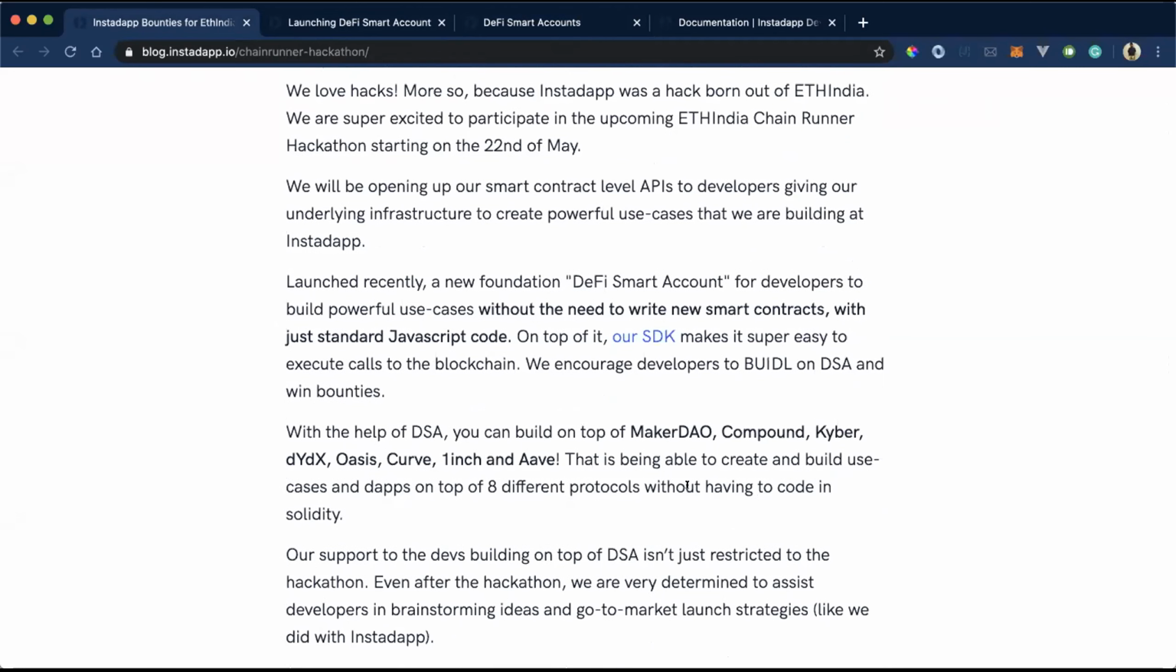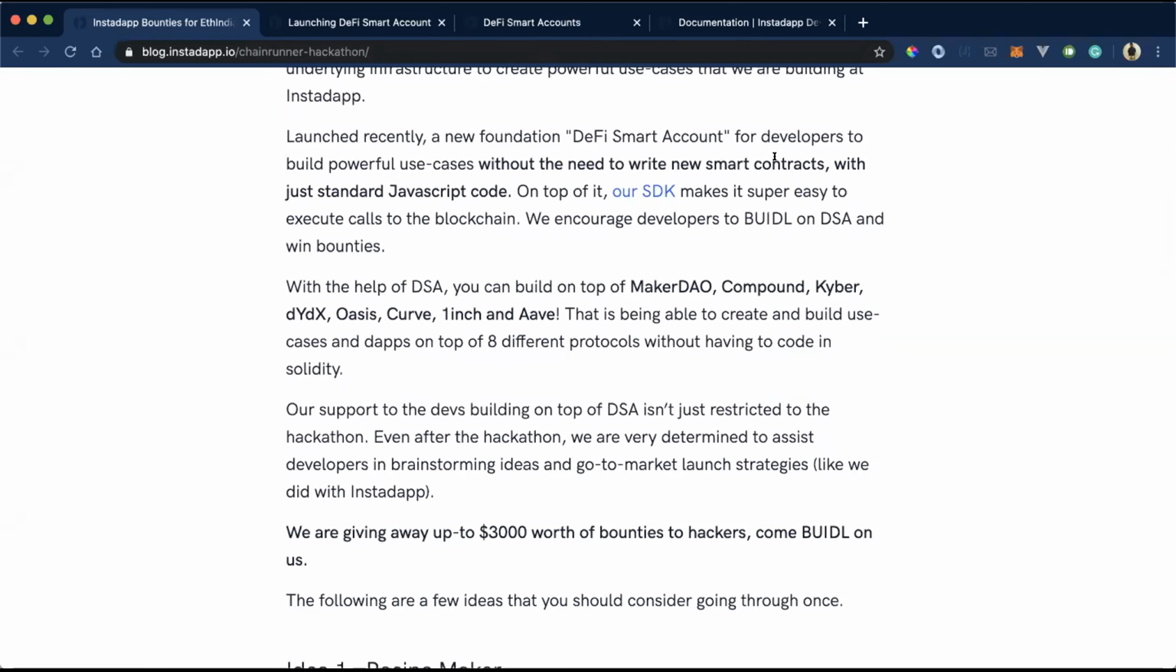Using DSA, you don't need to write any smart contracts. You can directly interact with the protocols with just JavaScript code. We have our SDK, which is super easy to integrate, and it manages all the ABIs and the addresses of the protocols and everything. You can just use that. I'll be showing you how to use it.